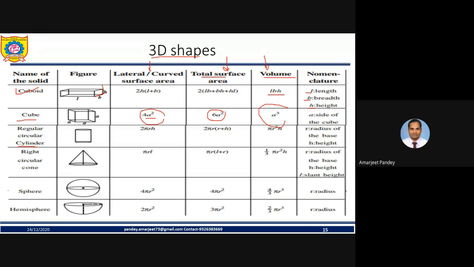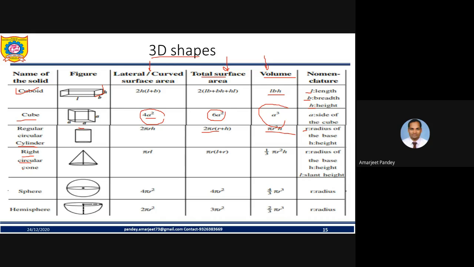Then we are talking about cylinder. So cylinder has the top and bottom as a circle. It is given by lateral curved surface area 2 pi r h, total surface area 2 pi r into (r plus h), and volume pi r square h, my friend. r is the radius of the base, h is height.